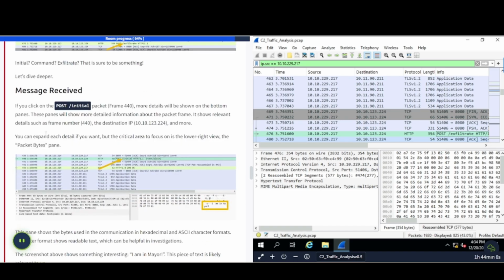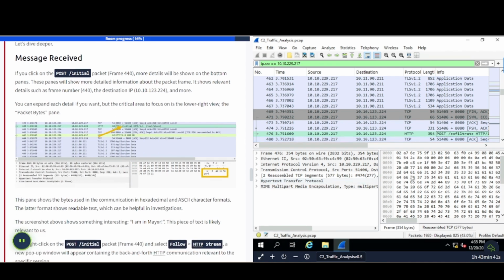It says initial, command, exfiltrate. That is sure to be something. Let's dive deeper. If you click on the post initial packet frame 440, more details will be shown at the bottom of the panes. These panes will show more detailed information about the packet frame. It shows relevant details such as frame number, the destination IP, and more. You can expand each detail if you want, but the critical area to focus on is in the lower right view, the packet bytes pane, which is this here.